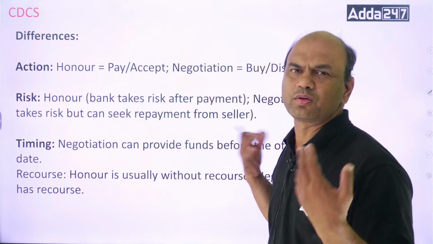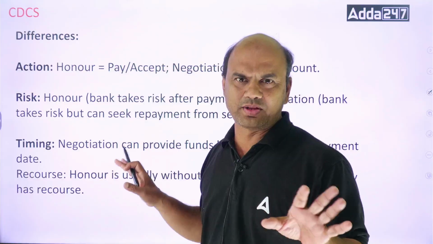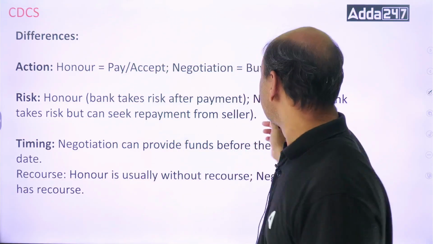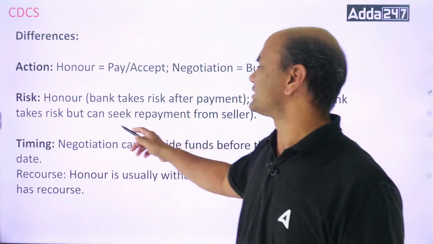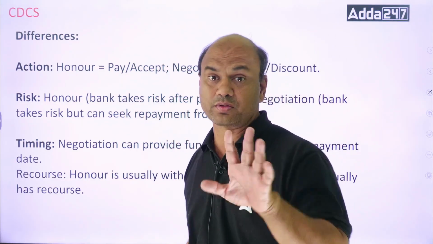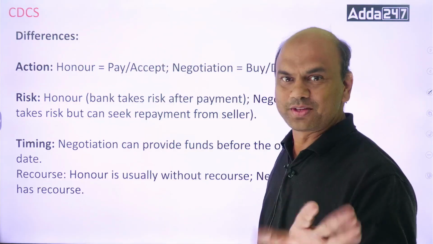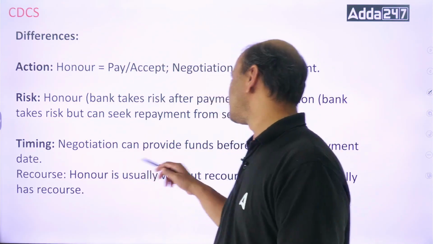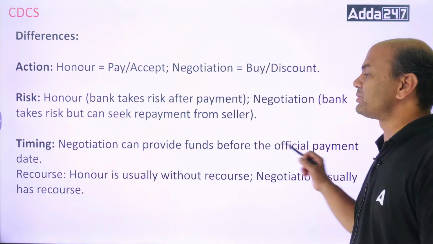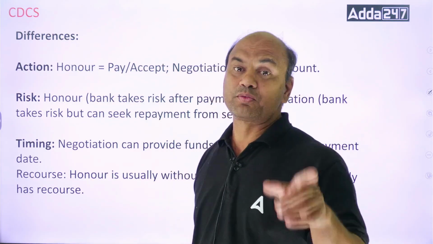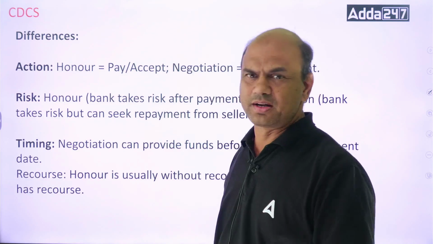Got it? Risk. Honor. Bank takes the risk after payment, right? After honoring, do I have any recourse on anyone? No, in honoring. So risk is on me. Here, negotiation, bank takes the risk but can seek repayment from the seller if it is with recourse. If it is without recourse, then gone. Okay? Timings. Negotiation can provide funds before the official payment date. See this. Paying or agreeing to pay before the official date, whatever that date is.